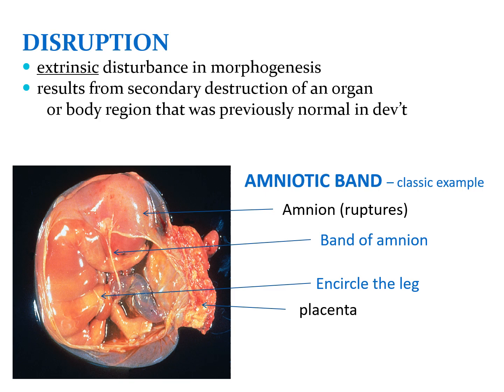We will now discuss disruption. This results from the secondary destruction of an organ or body region that was previously normal in development. So, unlike congenital malformation, disruption involves an extrinsic disturbance in organ development. This is not heritable or hereditary, and therefore there is no risk in subsequent pregnancy because the main cause is extrinsic in nature. And a classic example is your amniotic band.